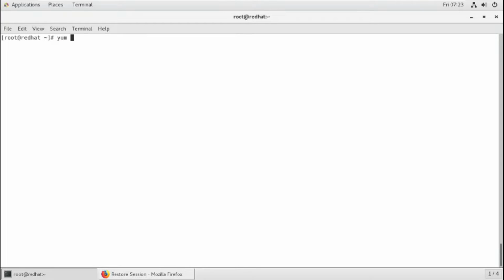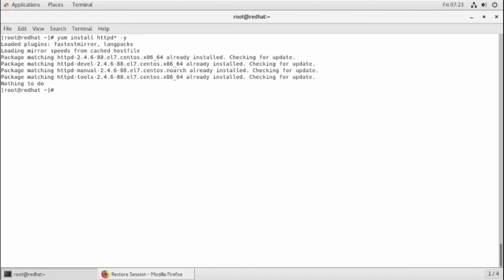So yum install httpd* -y. It will install the Apache server. You can see all those packages are already there. After that you need to start it. So Apache is started.